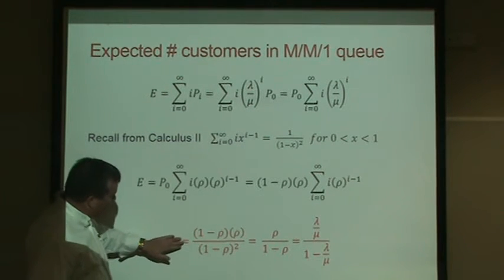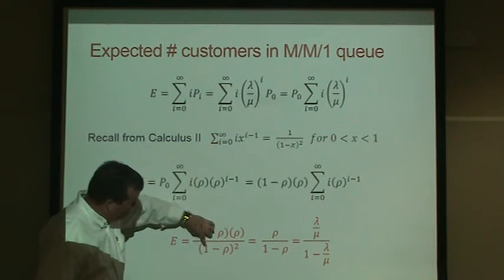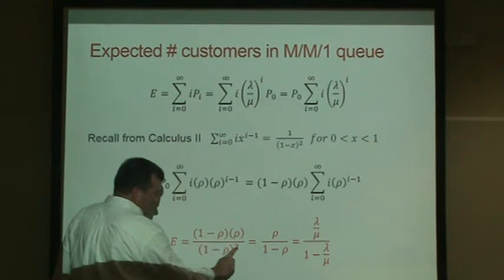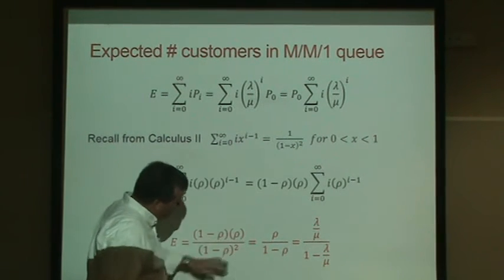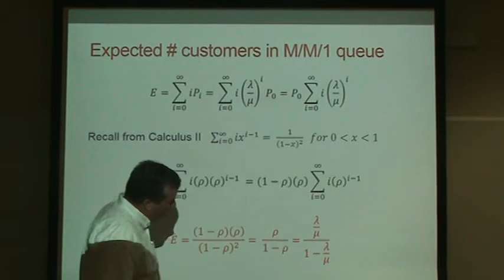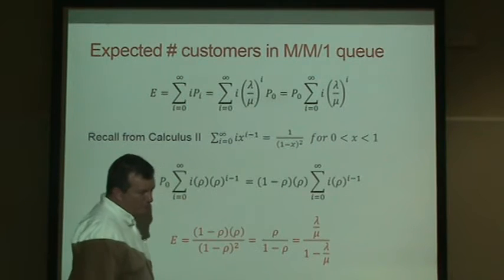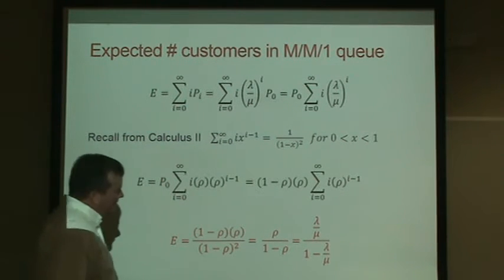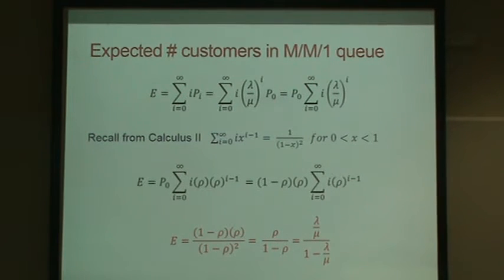So the expected number in the system is 1 minus rho times rho divided by (1 minus rho) squared. And then this 1 minus rho and this exponent of 2 we can get rid of. And we find it's rho over 1 minus rho. And then substituting lambda over mu, which is what rho is equal to, can tell us the number of customers in an MM1 queue when we arrive to an MM1 queue.